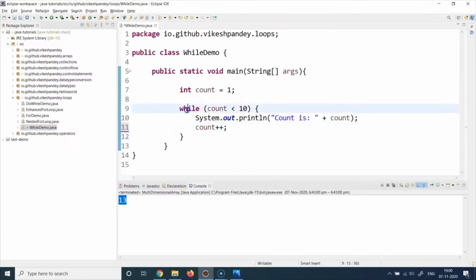Then you can use the while loop, define your condition and execute the statements, and try to do something which changes the state of this condition. Here I'm changing the count so that every time a new evaluation happens. If I comment this out, it will result in an infinite loop because 1 will always be less than 10. I will not be incrementing the count here and it will keep running forever. It will never stop. It will just keep printing 1, 1, 1 every time